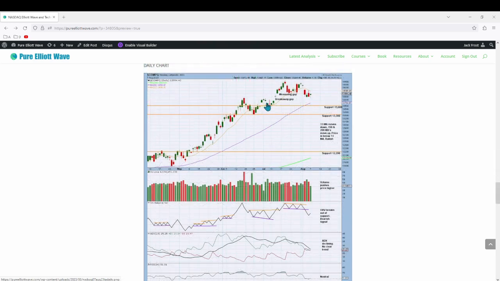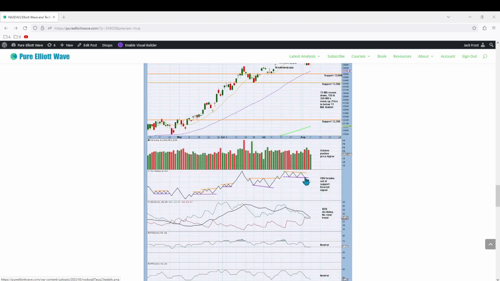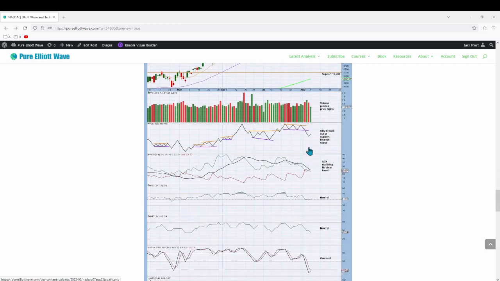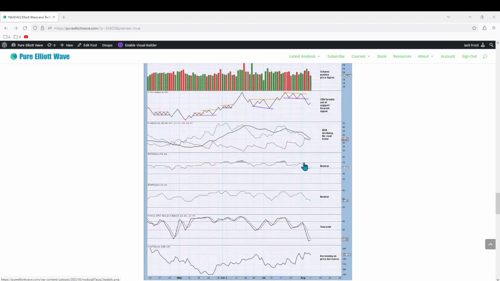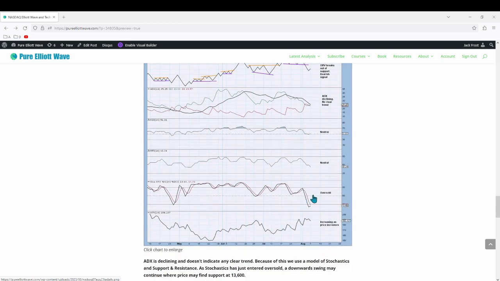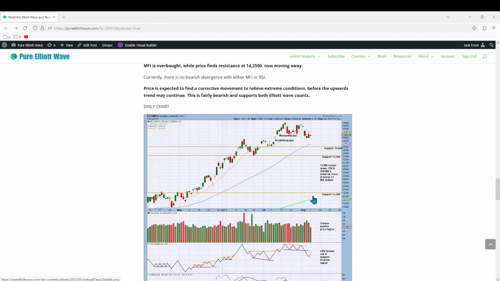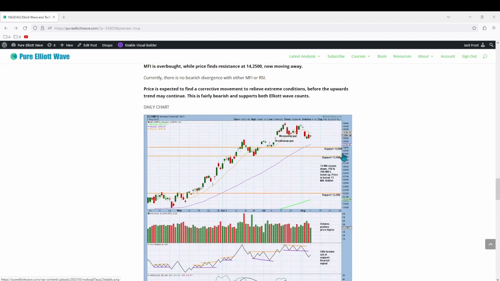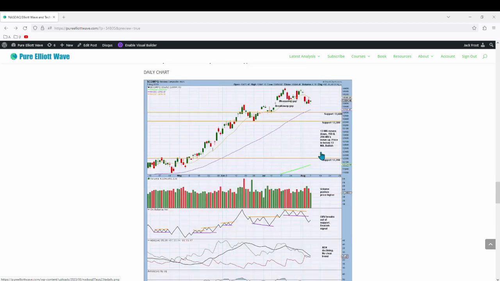On the daily chart, price has consolidated after breaking through support resistance at 13,600. On balance volume has broken out of support, giving a bearish signal while volume declines. ADX is declining, giving no clear trend, with RSI and money flow both neutral. Stochastics has just entered oversold as price moves down to find support at 13,600. Price is expected to continue down towards this point. Overall, this supports both Elliott wave counts.